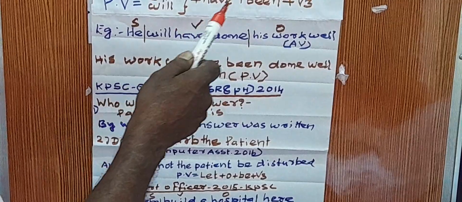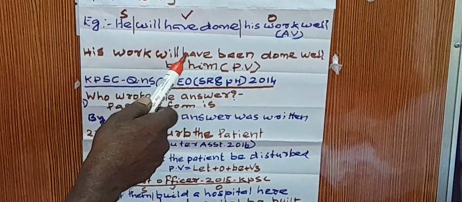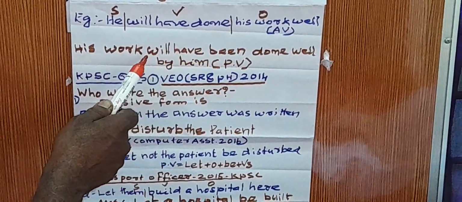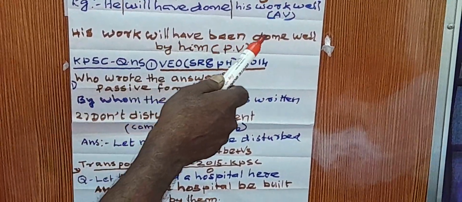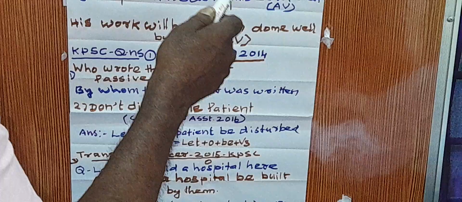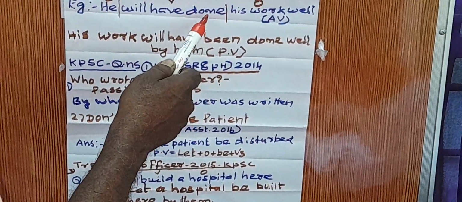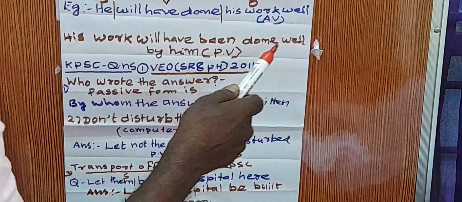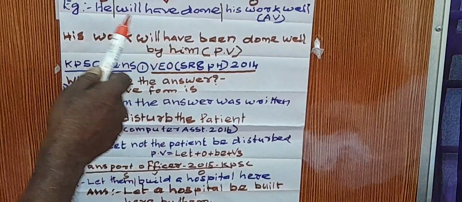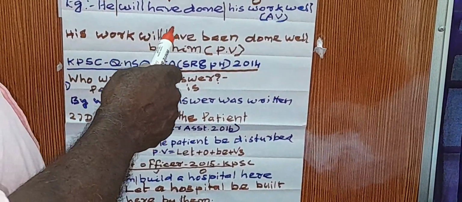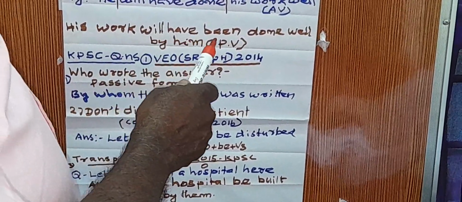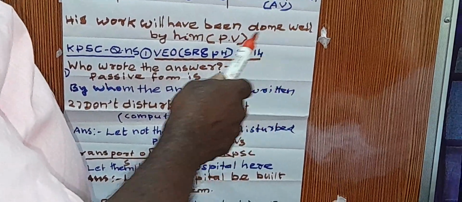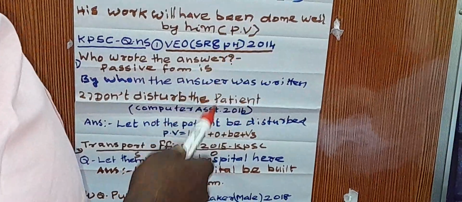The formula of passive voice is will have been, so we have given will have been here, then done, that is the verb form, well, by him. Thus the passive voice is: His work will have been done well by him.